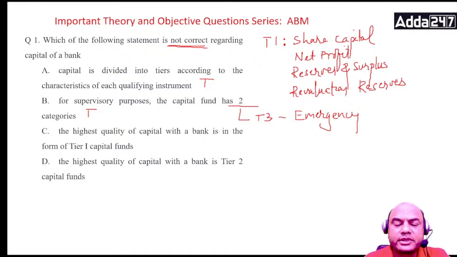Which is the best money you can have, money which is your own, or money you have brought through the bank by loans? Obviously your own. So that's why T1 capital will be the best capital. This is true, but we want a false one. So this is false, and this is your answer. Not correct. Got it?